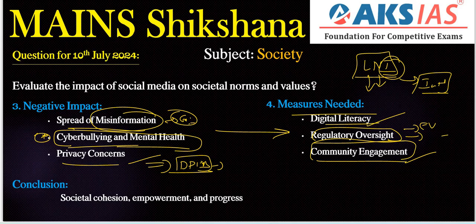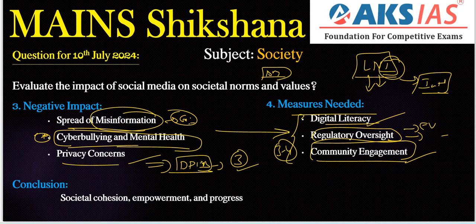I'm only discussing three to four here every day, but you can write more regarding the time benefit. Only three are enough for our 10 marks answer, that is 150 words. Finally, we need to conclude with a futuristic note.